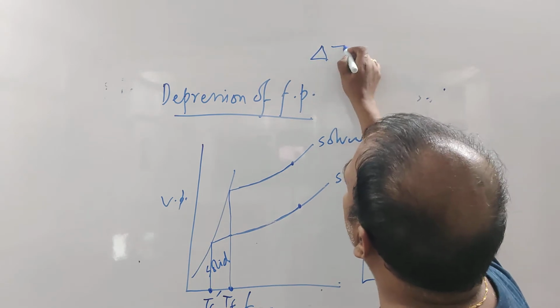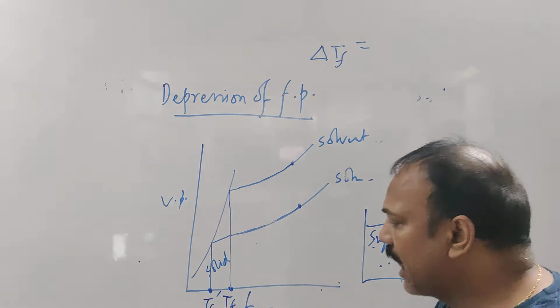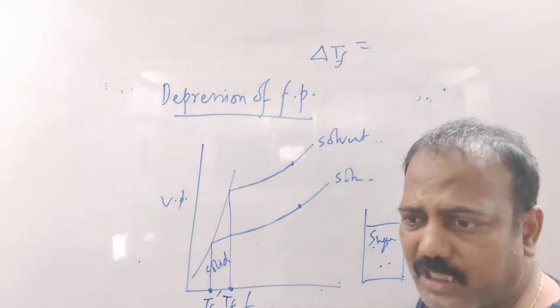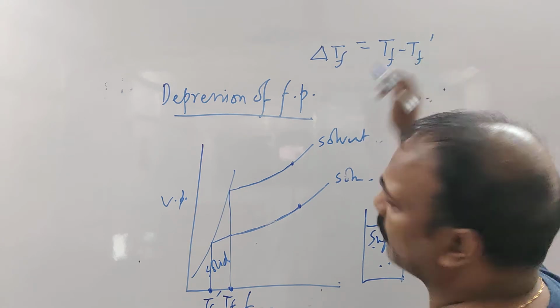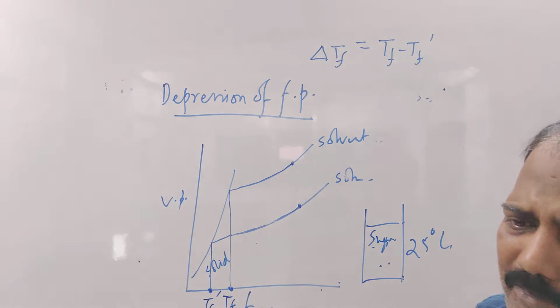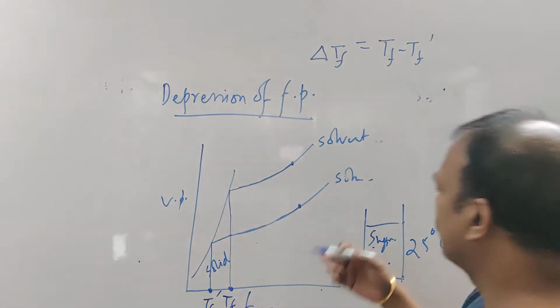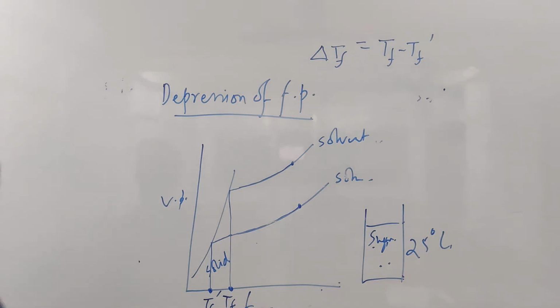Again in the same way, delta TF is equal to how much it is depressed? It is TF minus TF dash, exactly similar to before. If we increase the concentration of the solution, the depression will be more.